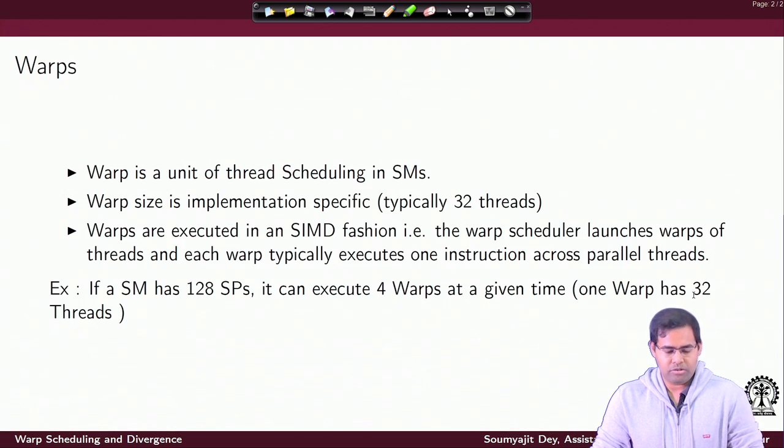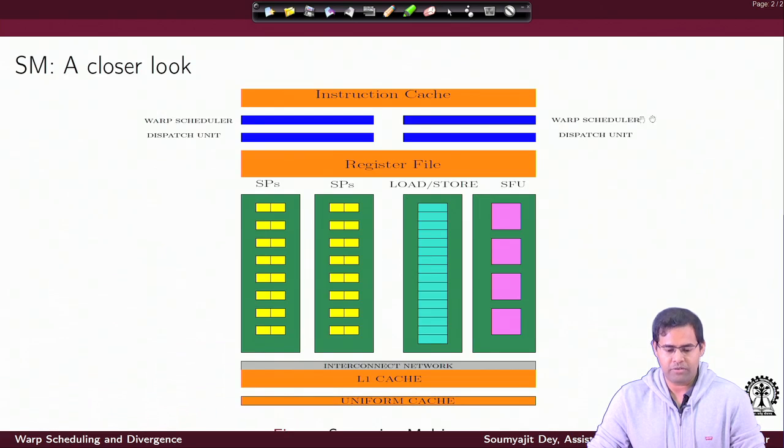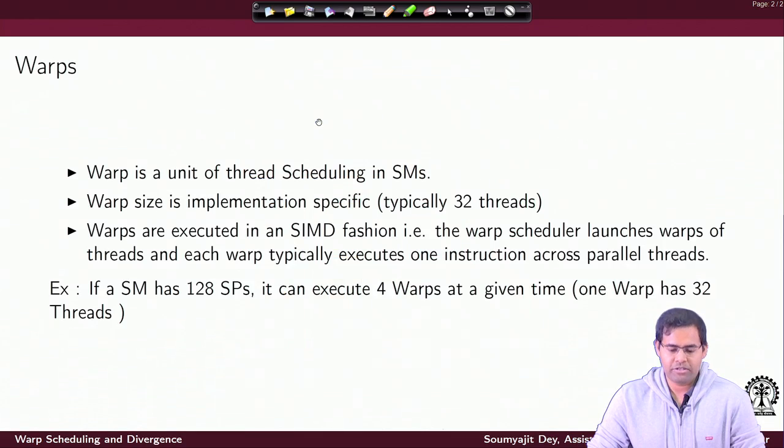So the question is, what is a part of the warp? Which are the thread IDs that are part of the same warp? That is decided by the warp scheduler sitting inside the SM. So the warp scheduler decides which threads to pack together for execution in a warp. These are threads with consecutive thread IDs, and the threads in the warp are guaranteed to execute the same SIMD instruction together. It executes one SIMD instruction followed by the next SIMD instruction in lockstep like that.